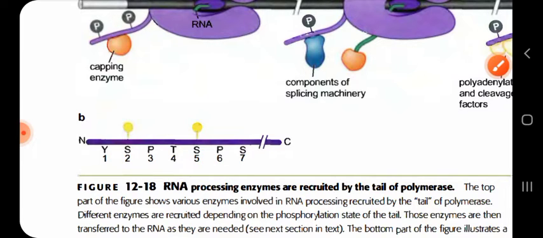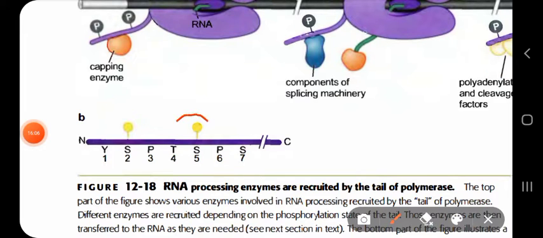Again, I repeat, if phosphorylation occurs on the fifth position that contains serine within the tail of RNA polymerase II, the RNA polymerase II will recruit these capping enzymes to come and bind, and then they go to their destination site, that is, the 5 prime end of the RNA, for the capping process to occur.